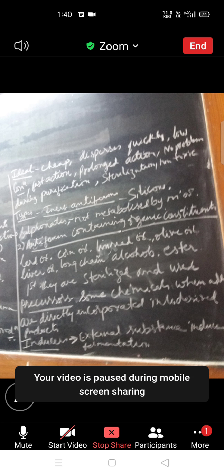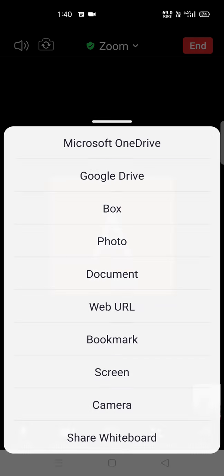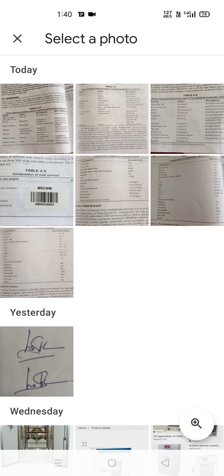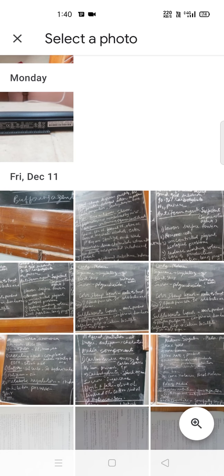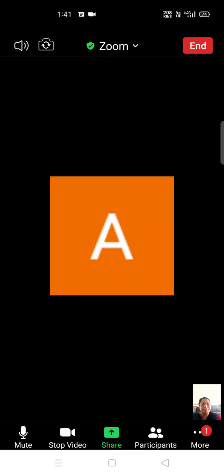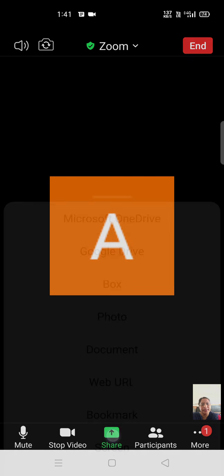So what we'll do is we should work with the anti-foam agents. So this anti-foam agents will go with the slide. Wait.